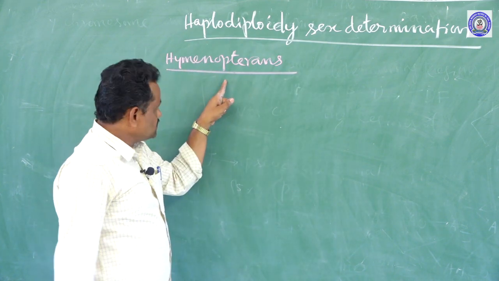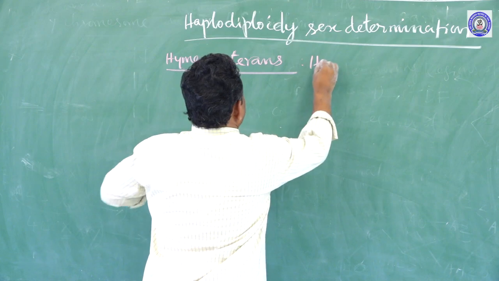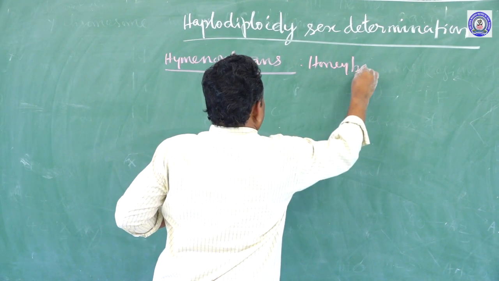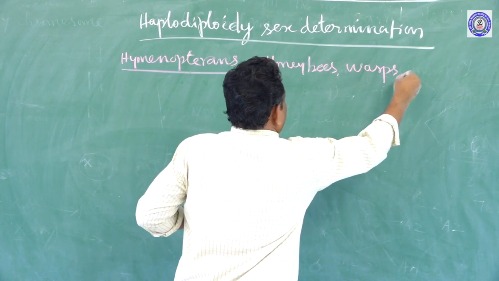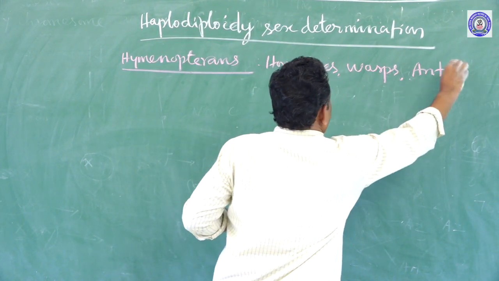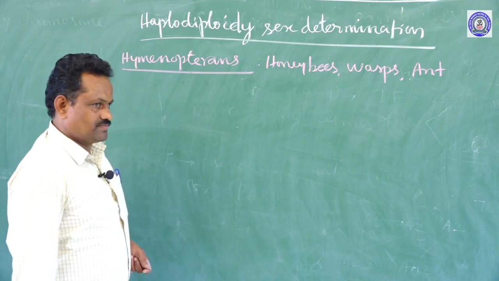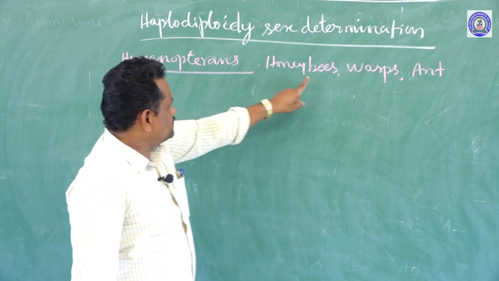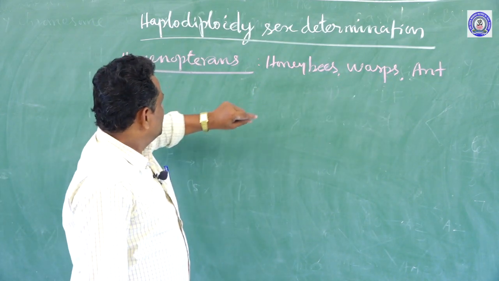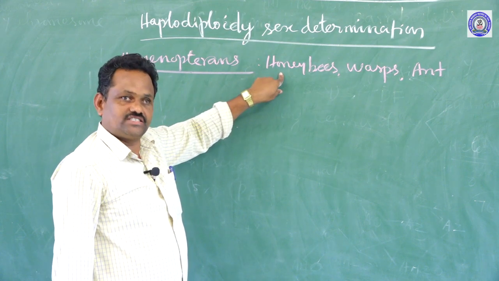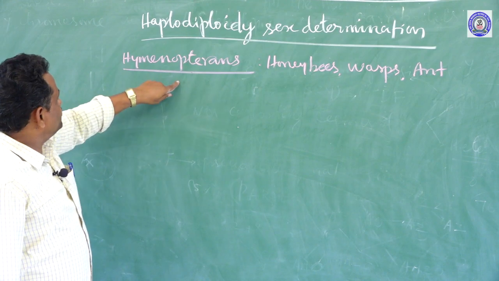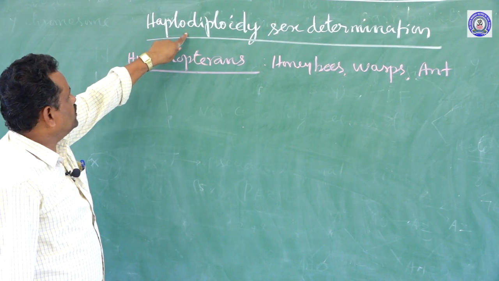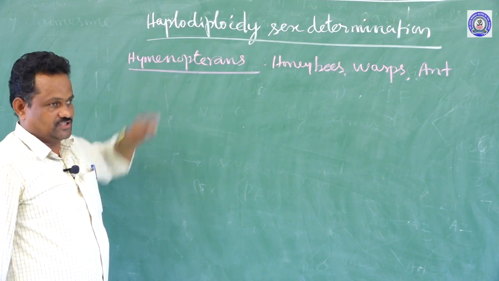Examples of hymenopterans are honeybees, wasp, ant, bumblebees. These honeybees, wasp and ant are called social insects. In social insects, the type of sex determination is called haplodiploidy type of sex determination.